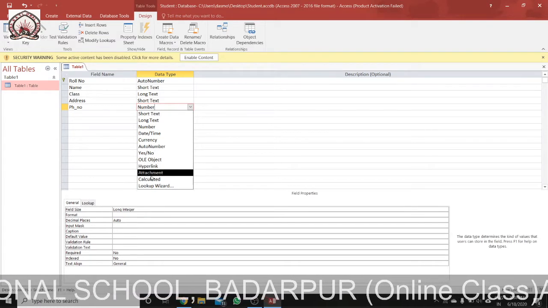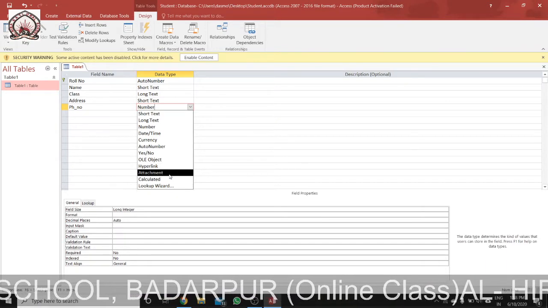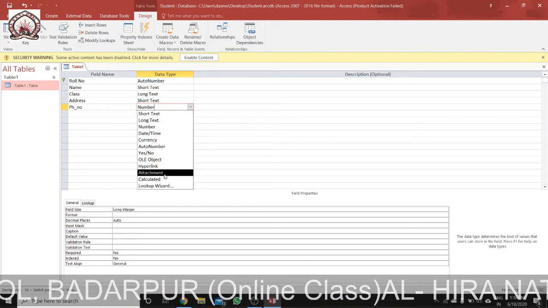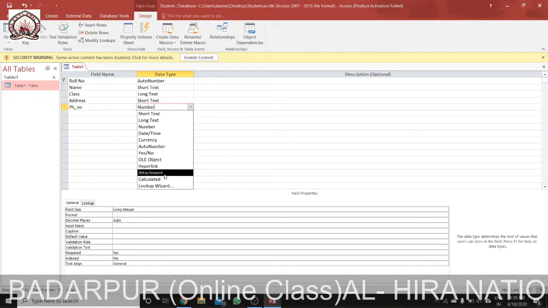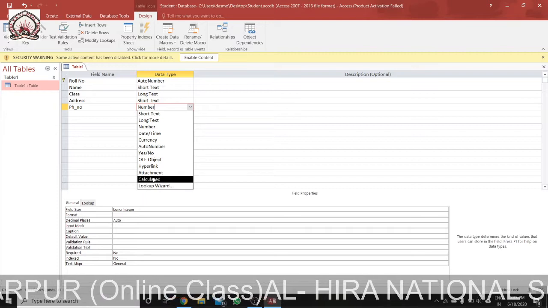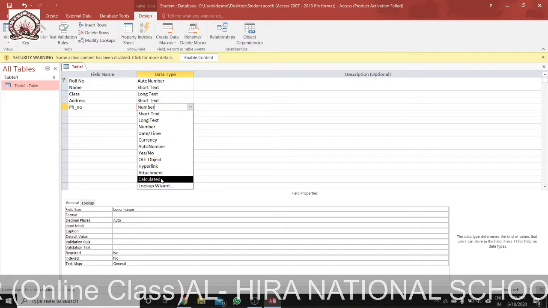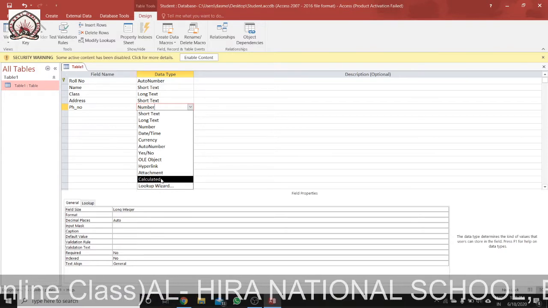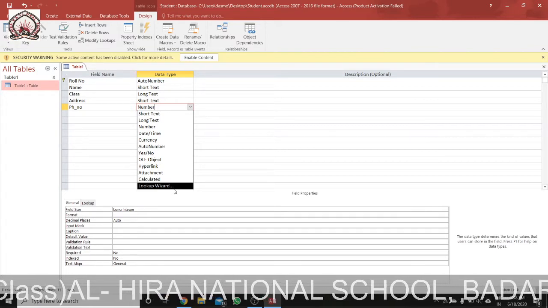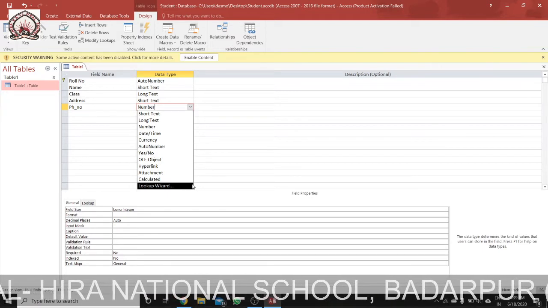Then we have attachment. This is used to attach a file to a record, in the same way we attach a file to an email. Suppose I want to attach a file to this database, I can use the attachment. Then calculated, which is used to store the result of a calculation based on other fields. And lastly, we have the lookup wizard, and this field shows a list of values that may be taken from a table or a query.